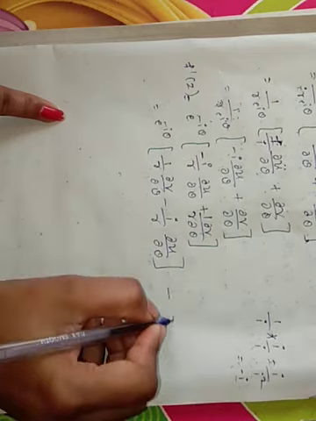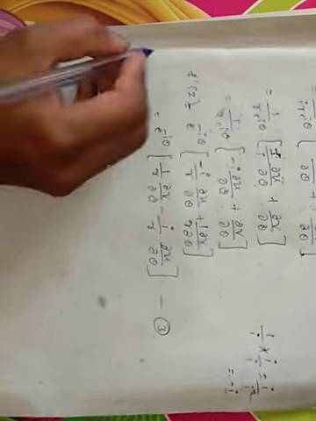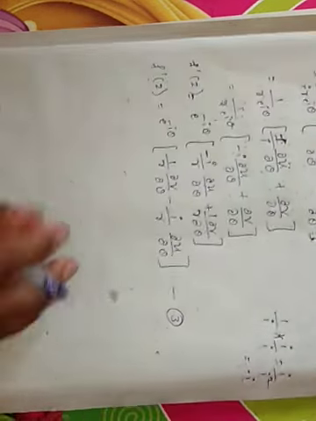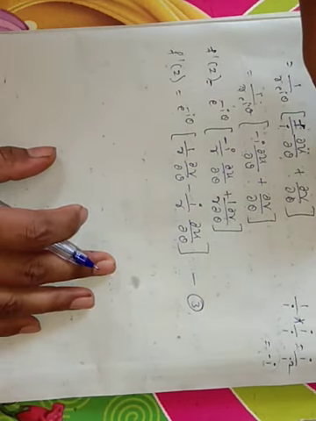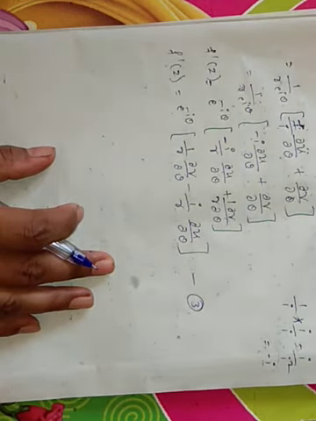Now call this one as equation 3. So that is our f dash of z equal to e raised to minus i theta into 1 by r ∂v/∂θ minus i by r ∂u/∂θ.